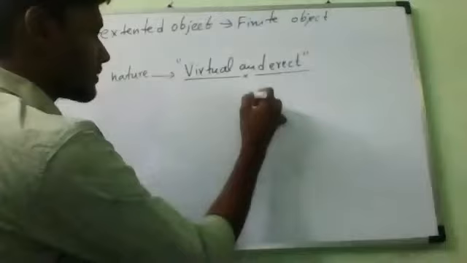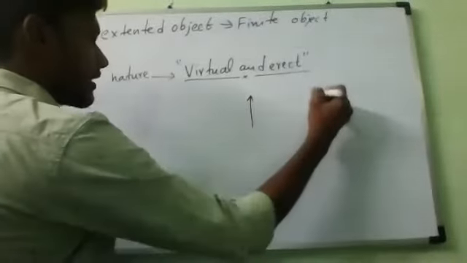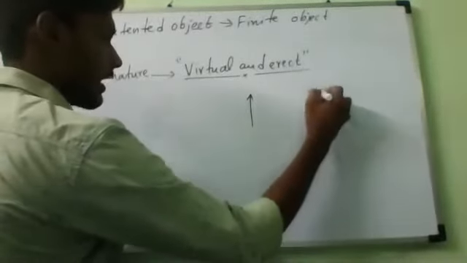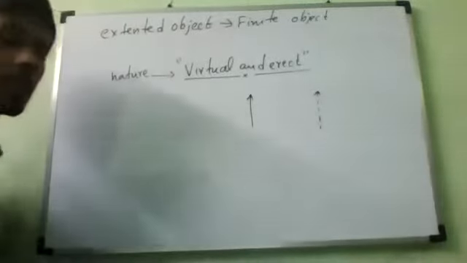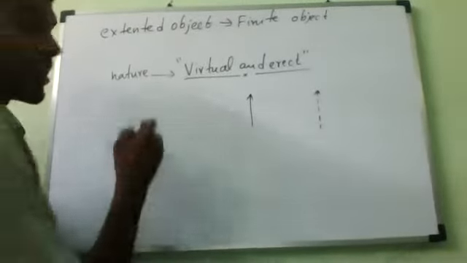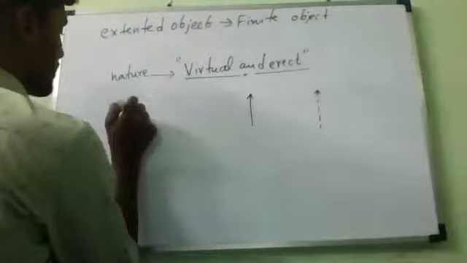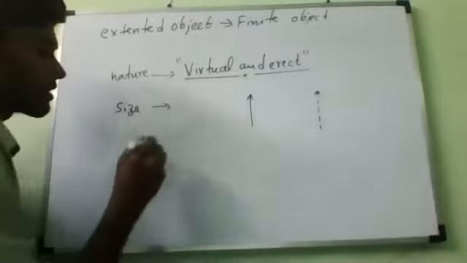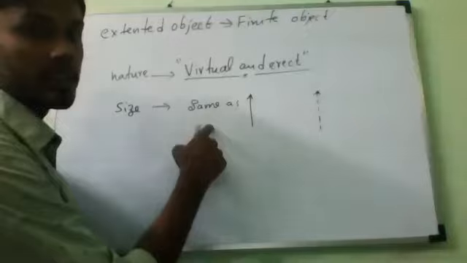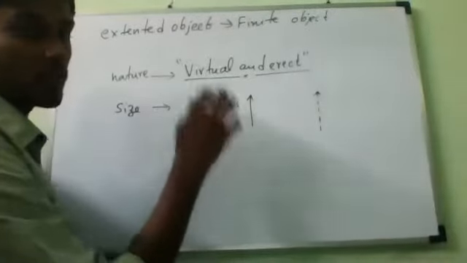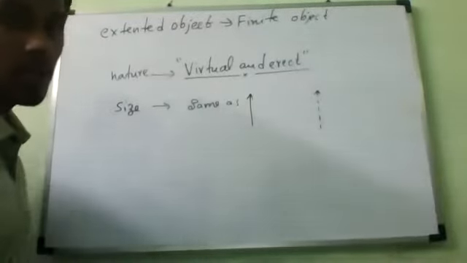If the object is this much, then the image also will be the same. That is what we call the size of the image, which is the same size, equal to the object size.